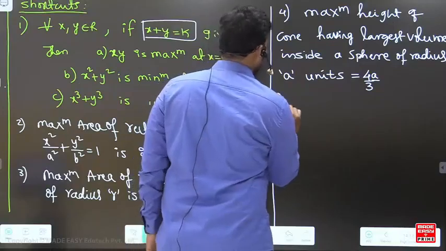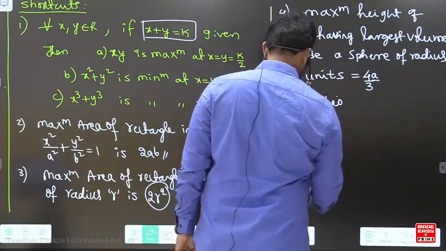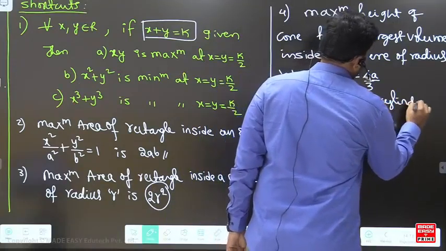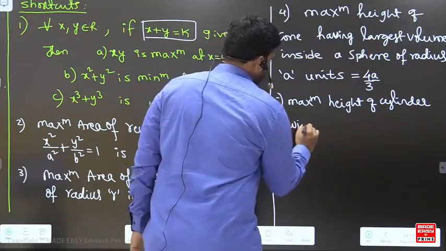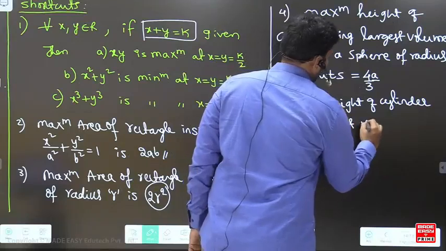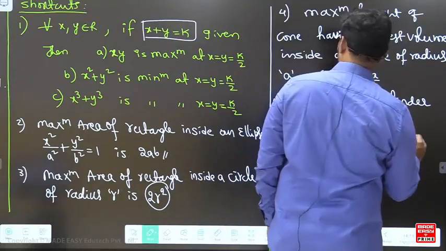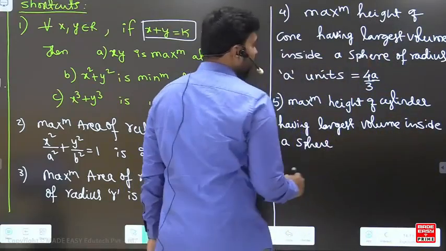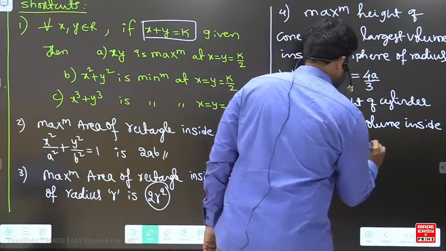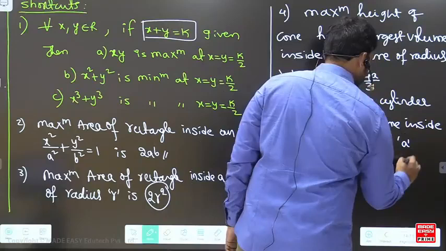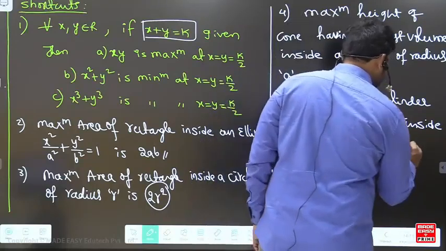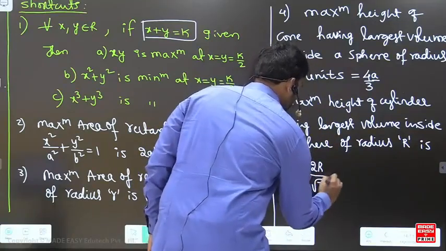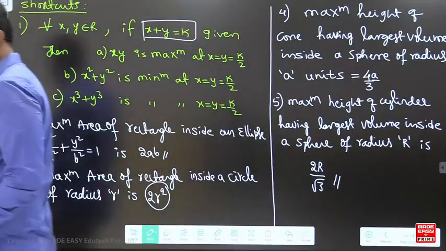Right. And the fifth one, the maximum height of the cylinder having the largest volume inside a sphere of radius r is equal to 2r by root 3.